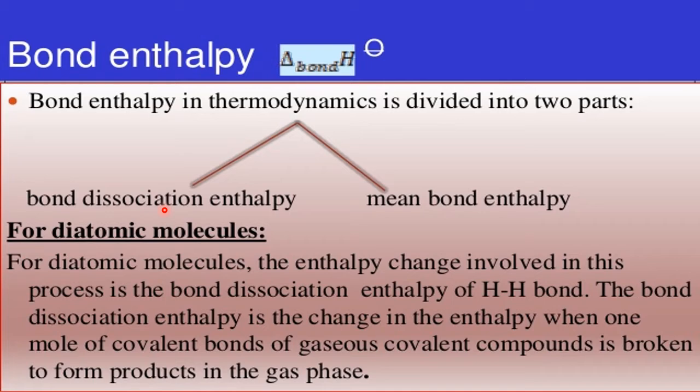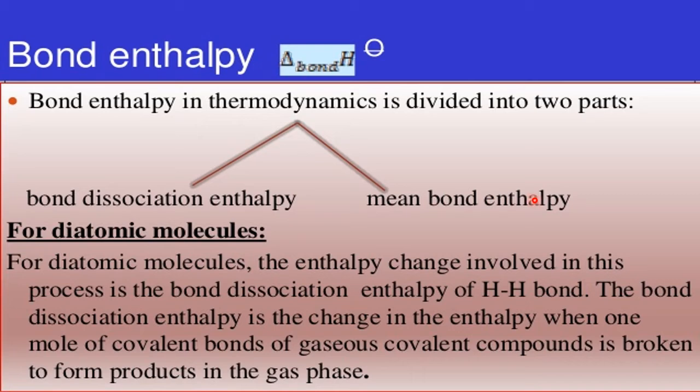So to separate that bond, how much energy is required? And to make the same bond, how much energy is required? So that all comes under what? Bond dissociation enthalpy, because only one bond is there, whether it is a single bond, double bond or triple bond, only one bond is there between the two atoms. So in that condition, better we will use the word bond dissociation enthalpy. If we use bond enthalpy, no problem. Okay. The more correct way is what? Whenever we are referring to diatomic molecules, that time the better word is bond dissociation enthalpy.